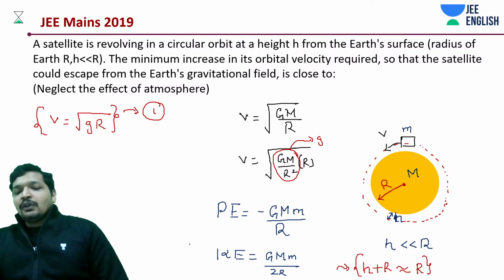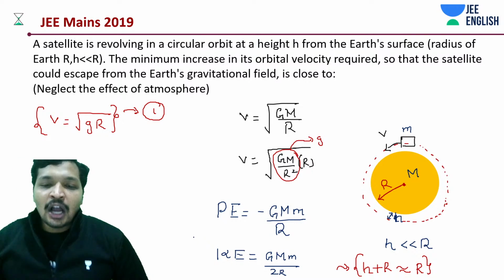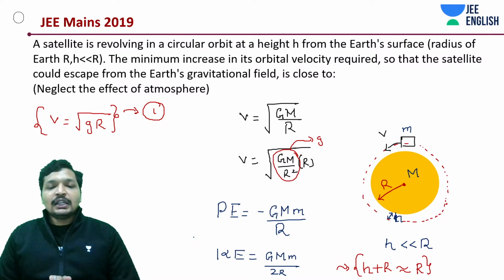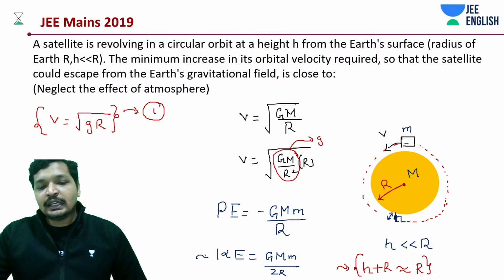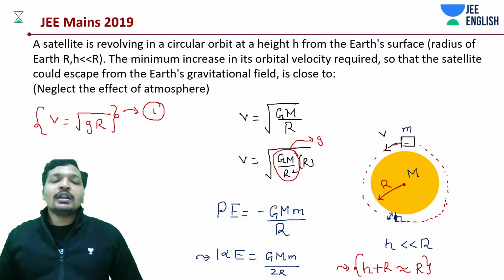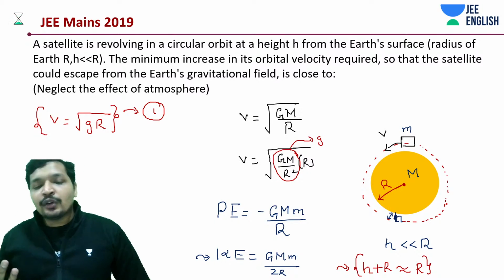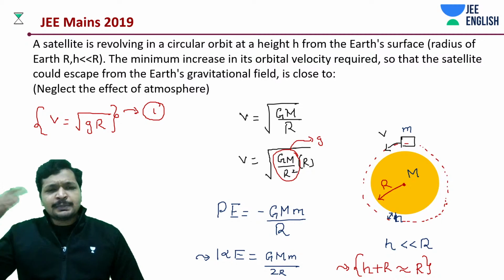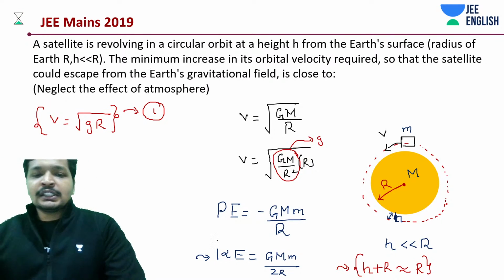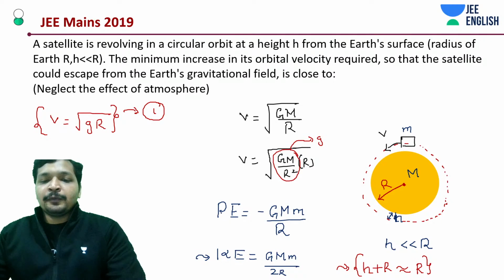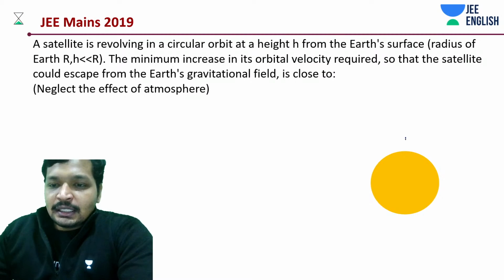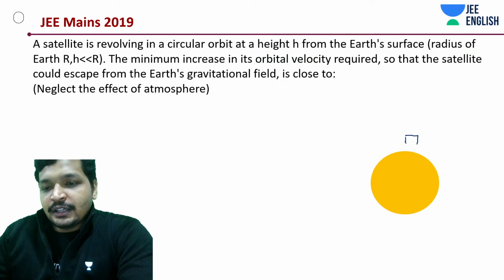Okay, now the question is how much more velocity you will be giving, so that this is the current kinetic energy. How much more kinetic energy will you be giving such that it would escape this particular orbit? Total energy is going to be negative half of potential energy. So in this case, let's say your satellite is somewhere over here and it's orbiting.